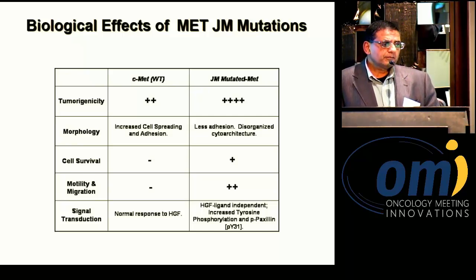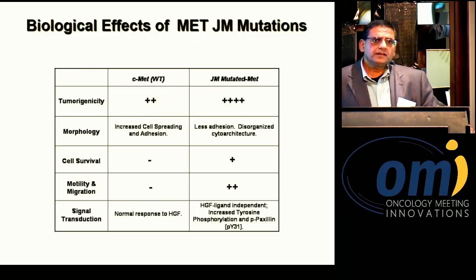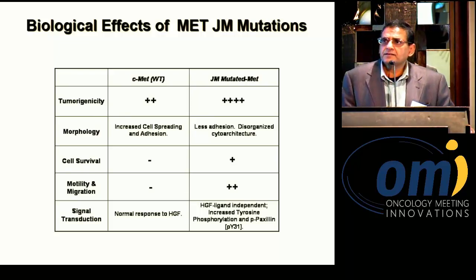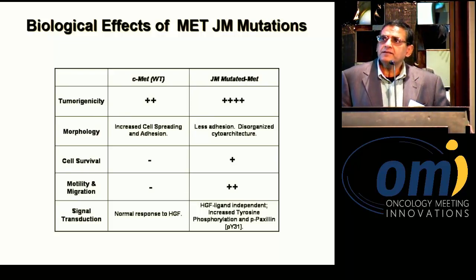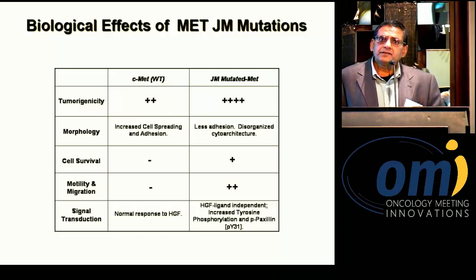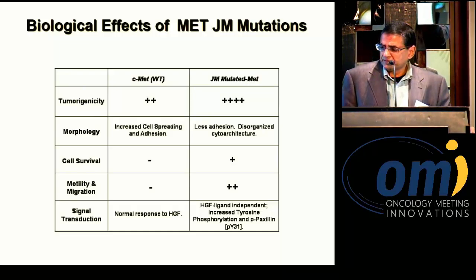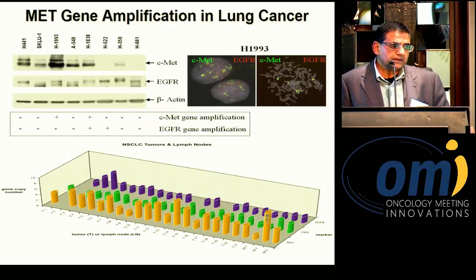And here is a summary of the chart for over a decade's worth in terms of c-Met wild type versus the juxtamembrane domain mutated Met, and you can have enhanced tumorigenicity, you can have abnormal morphology, you can have increased cell survival as well as motility and migration enhanced, and you can have a plethora of signal transduction events, especially in the focal adhesion, that leads to migration and motility and ultimately metastasis, and that is through the focal adhesion protein paxillin, which is the 68 kilodalton protein.